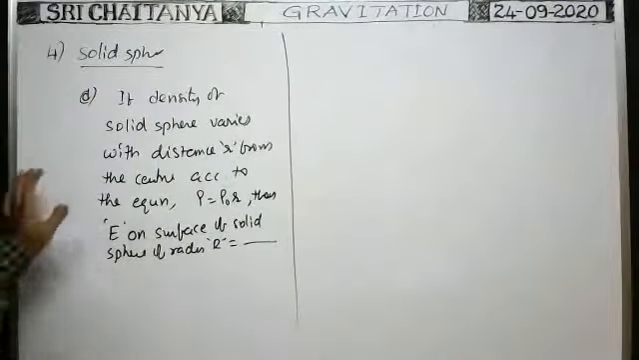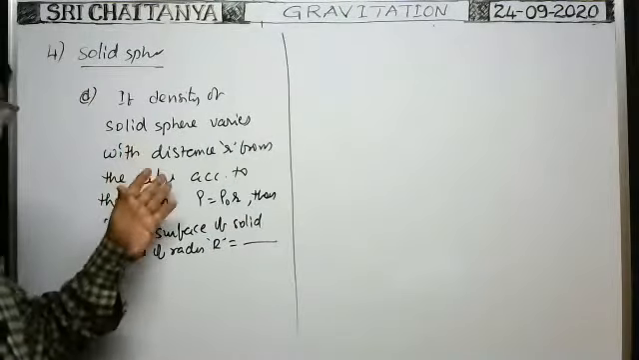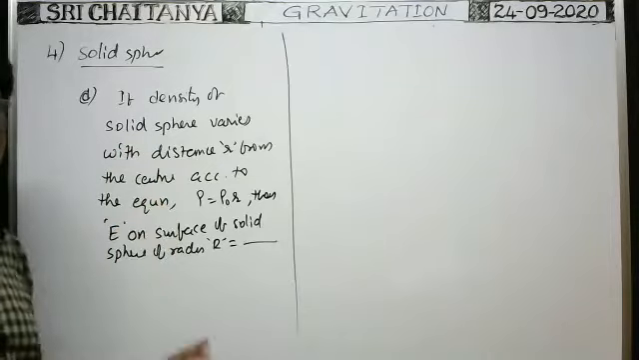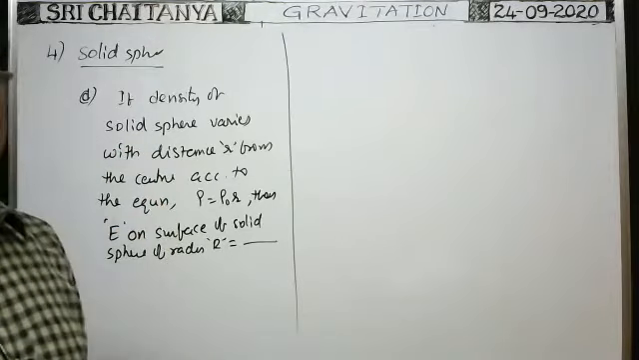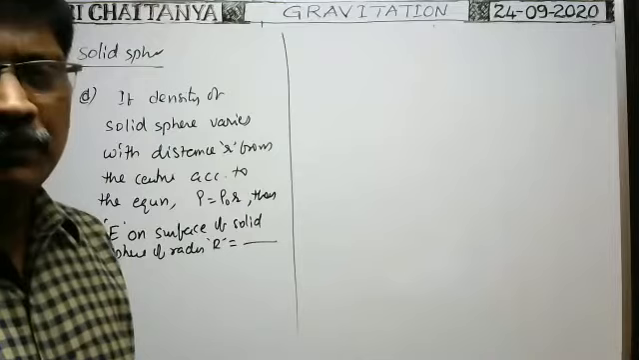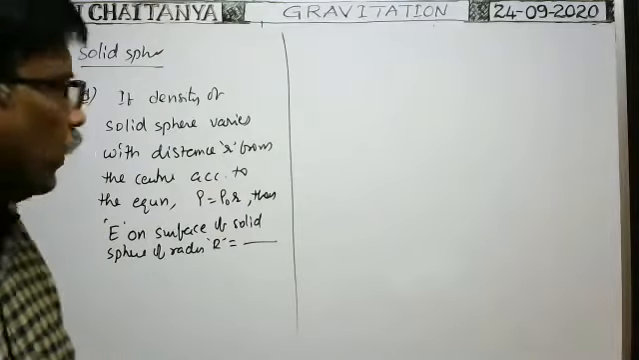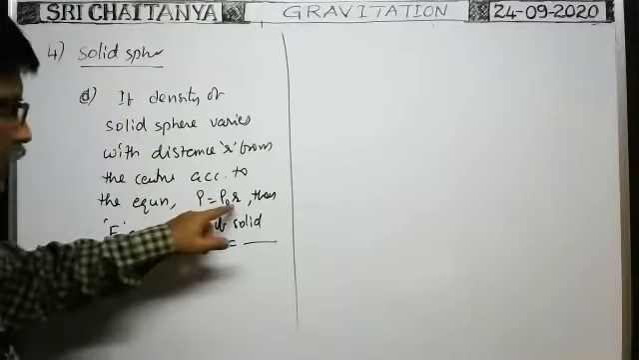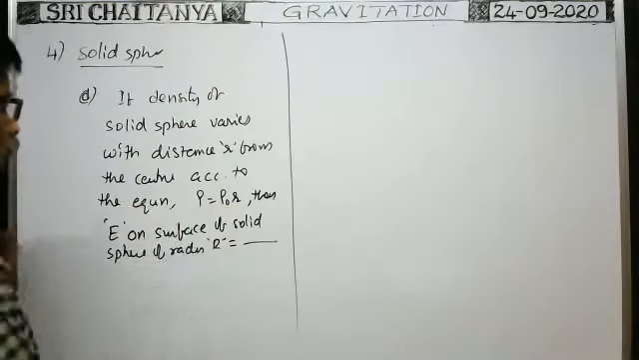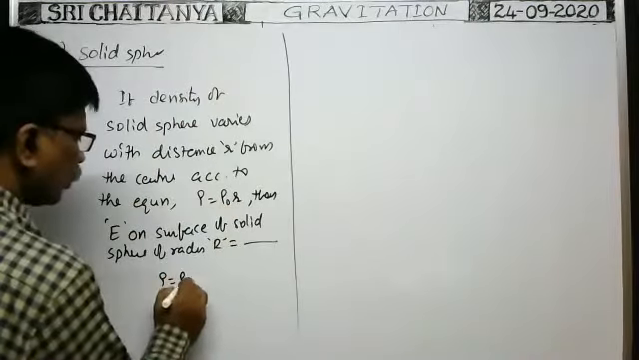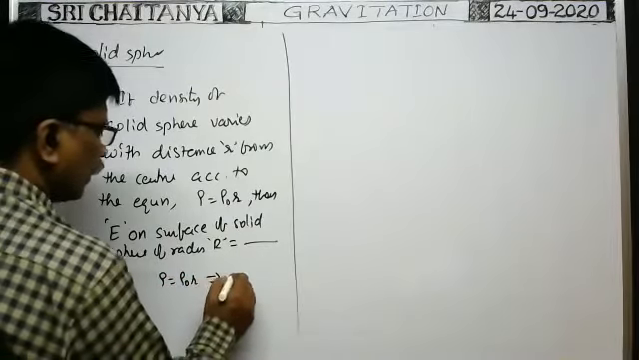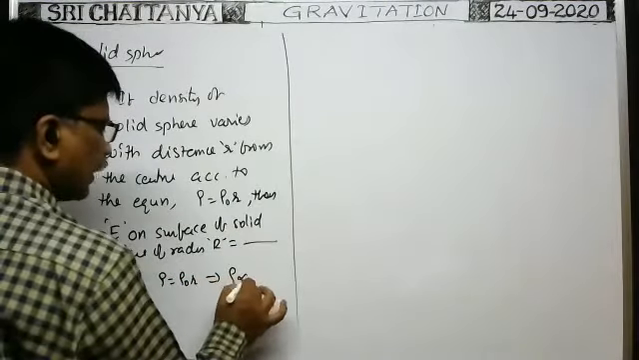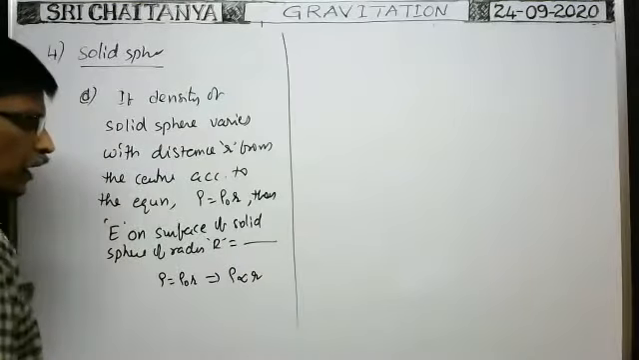So here now, is the solid sphere a uniform solid sphere or not, from this data? No, because the density is not constant everywhere inside the solid sphere. It increases with the distance. Rho increases with the distance. Rho is equal to rho naught into r. That implies that inside the solid sphere, the density is directly proportional to r.